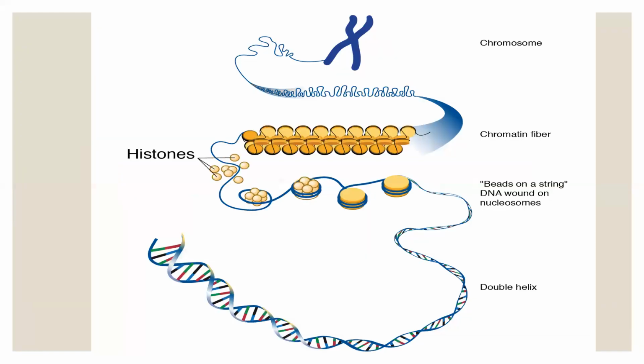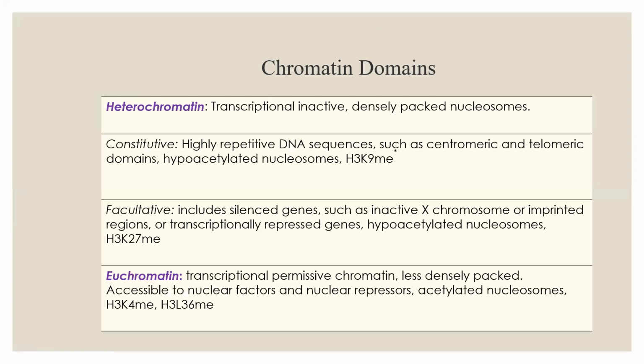Basics of genetics in brief. The double-stranded DNA is coiled around the histone proteins, and these are packed together to form the chromosome. There are several chromatin domains: heterochromatin and euchromatin. The basic difference is that heterochromatin is transcriptionally inactive, whereas euchromatin is transcriptionally active. Heterochromatin can be of two types, constitutive and facultative. Constitutive ones are compulsory heterochromatin that will never be accessible for the transcription process. Whereas facultative heterochromatin, on certain instances, can function as euchromatin.